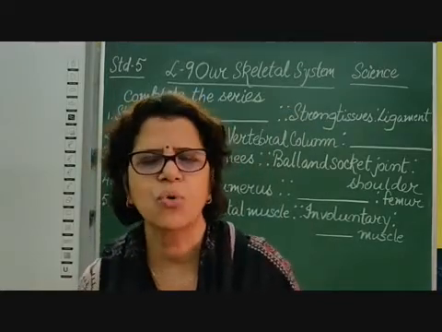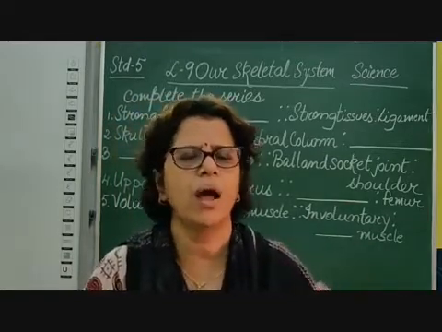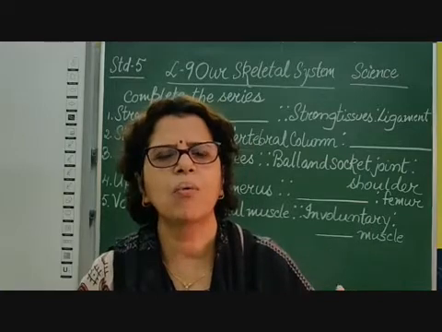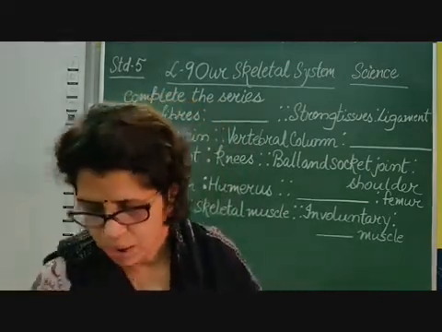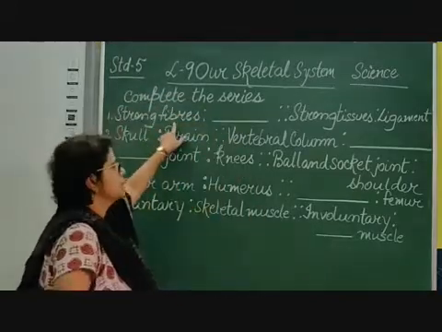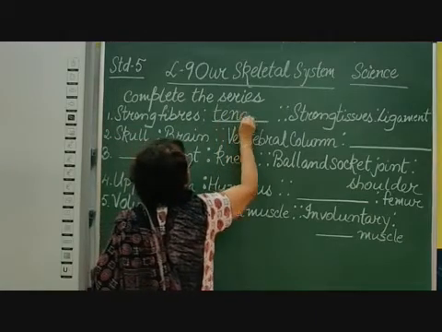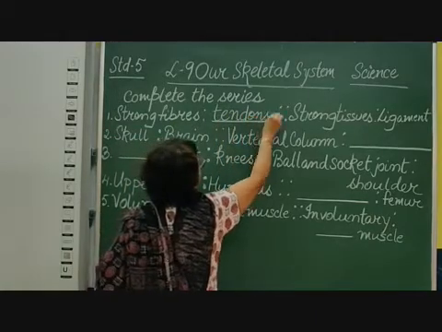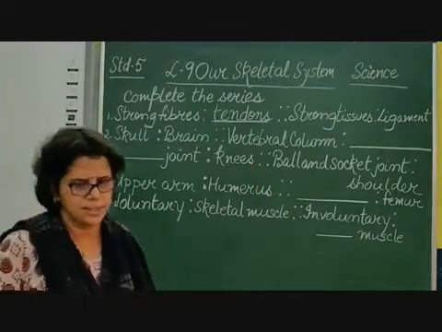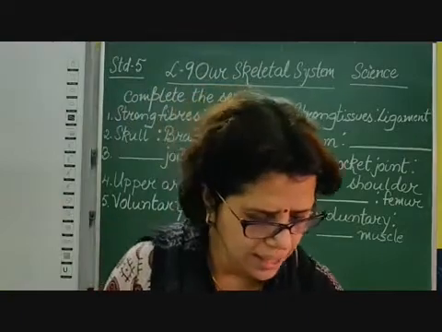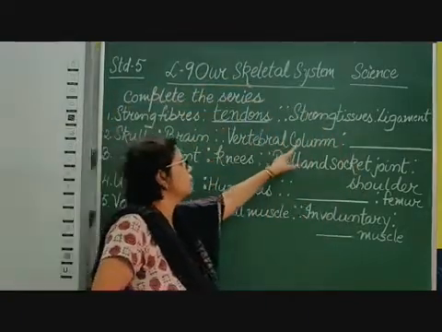So how are they bound together? They are held together by strong fibers, and they are called tendons. Be careful of the spelling, T-E-N-D-O-N-S, tendons. Okay. Now coming to the next one: skull is to brain, vertebral column is to what?